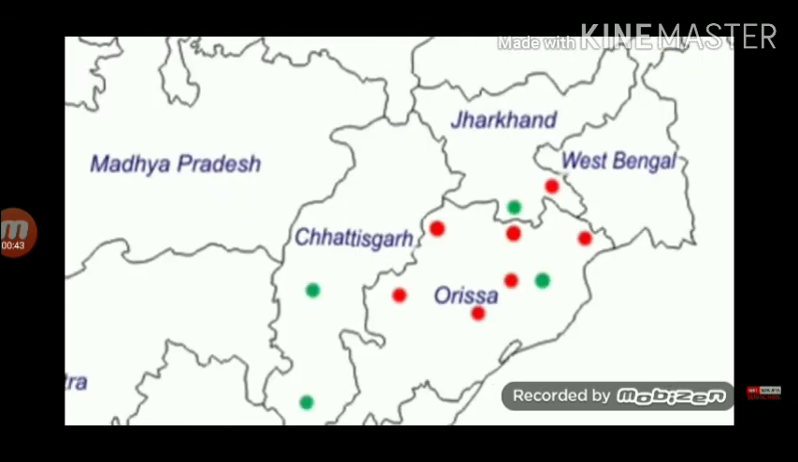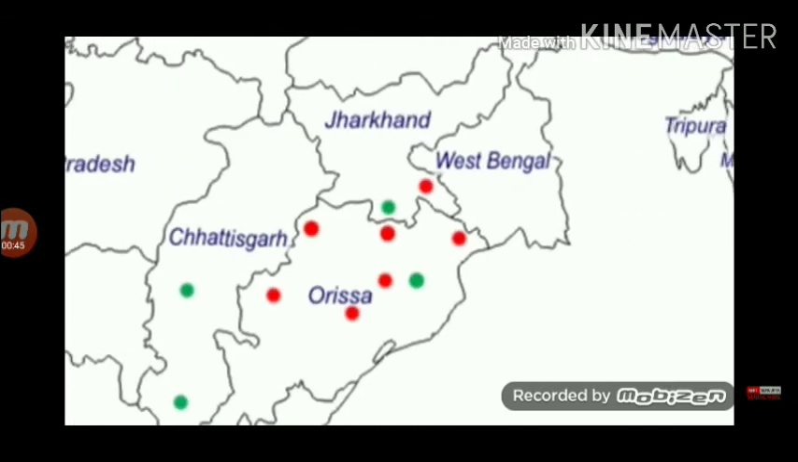The first state is Jharkhand. Let's find the regions that have the iron ore mines in this state. Number 1, Singhbhum district of Jharkhand. It is rich in iron ore deposits. It is located in the complete eastern side of the state and towards the southern limit of the Chota Nagpur Plateau.